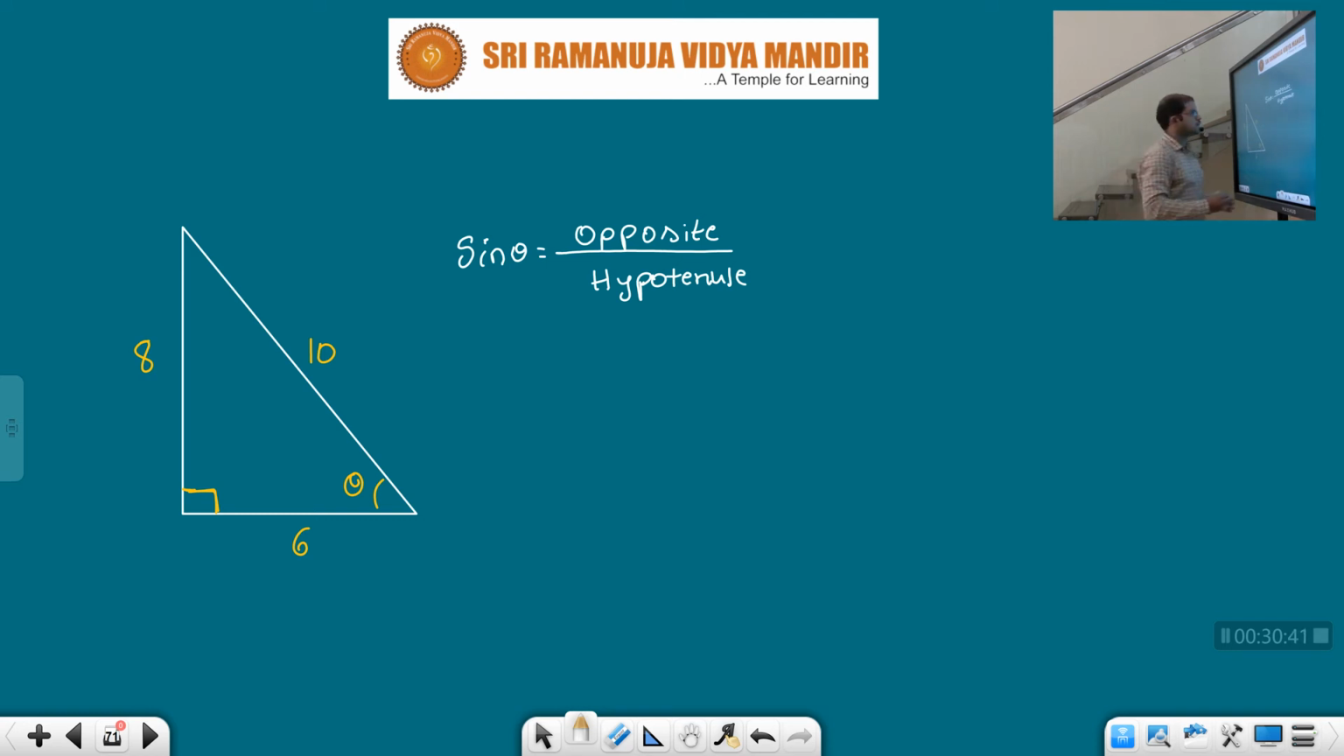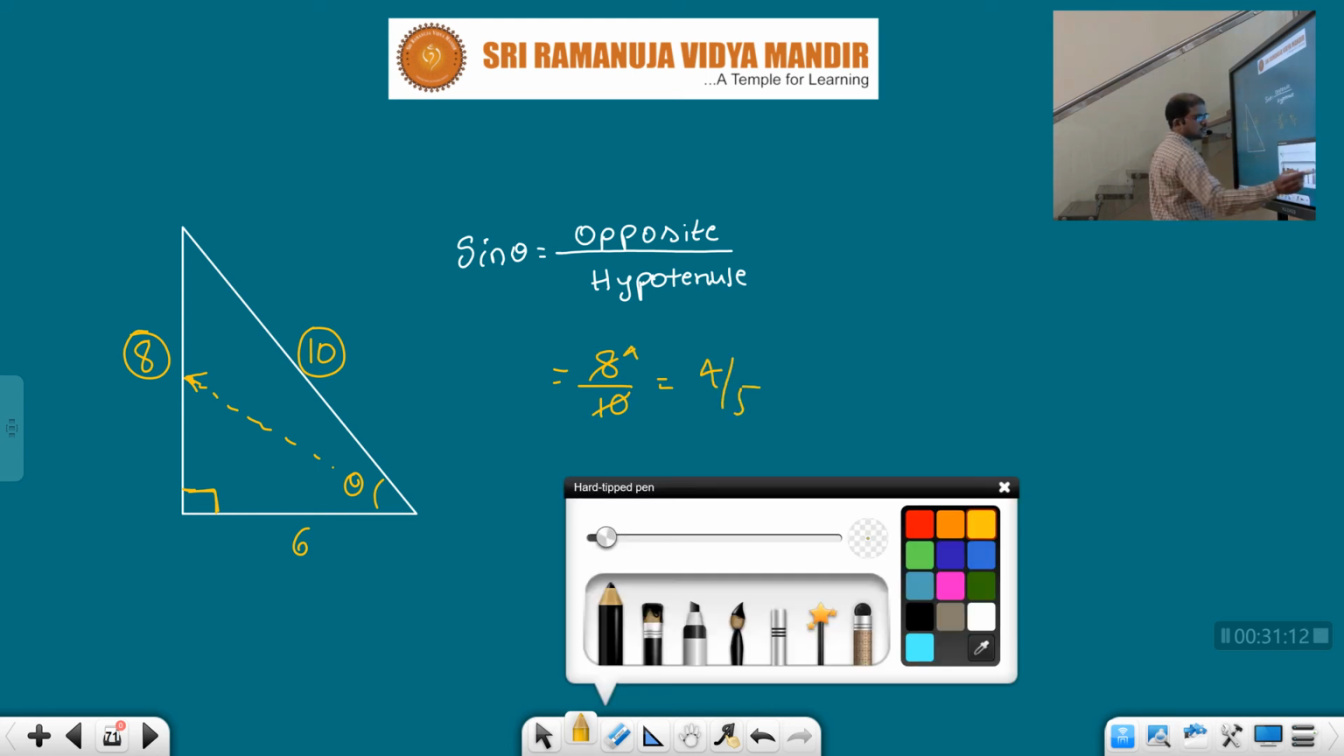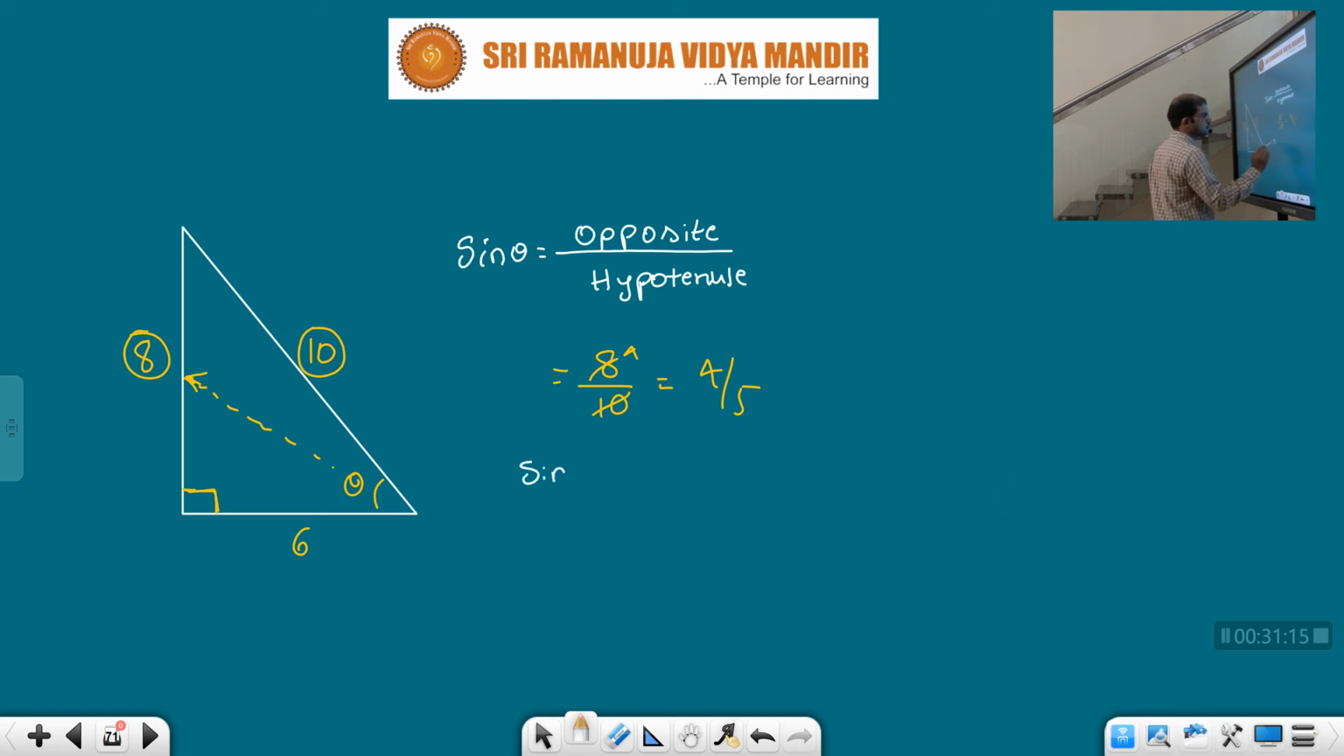Clear? So first thing, children, sin theta. We need to find what sin theta is. Sin theta is equal to what? Opposite by hypotenuse. So in this triangle, what is the opposite side, children? See, towards this theta, what is the opposite side? 8. By what is the hypotenuse? This one only, no children. 2 4s are 8, 2 5s are 10. So therefore sin theta is equal to how much? 4 by 5. That's it.